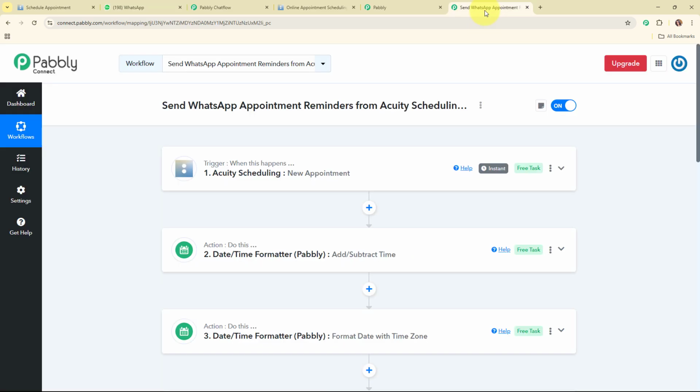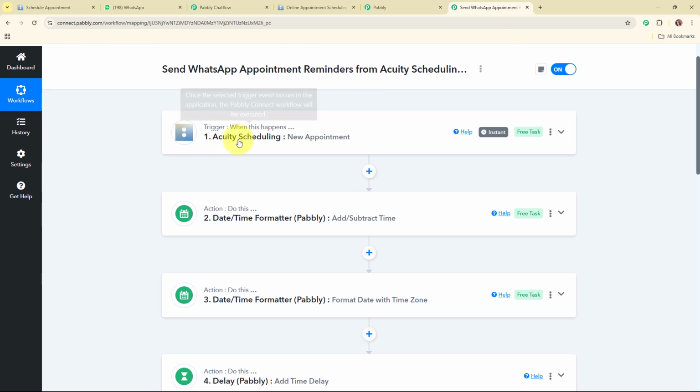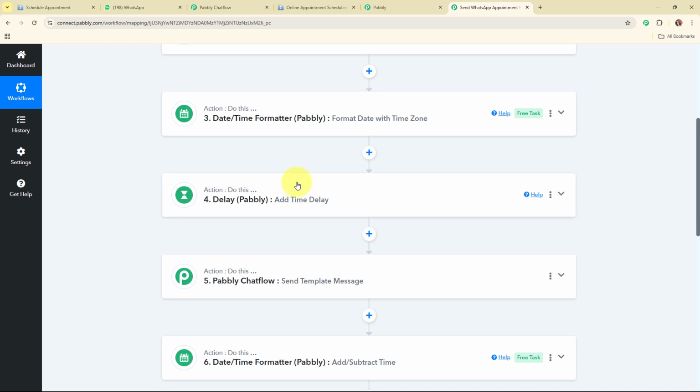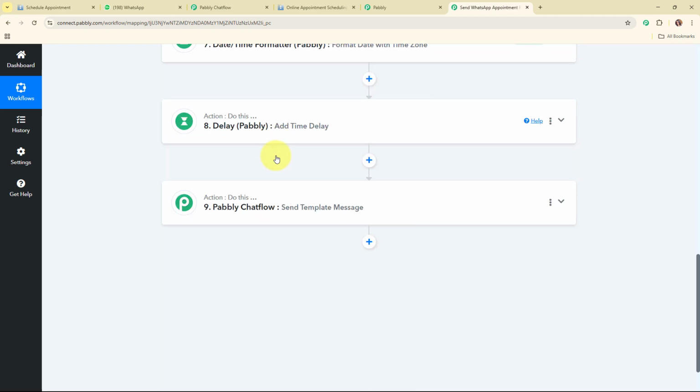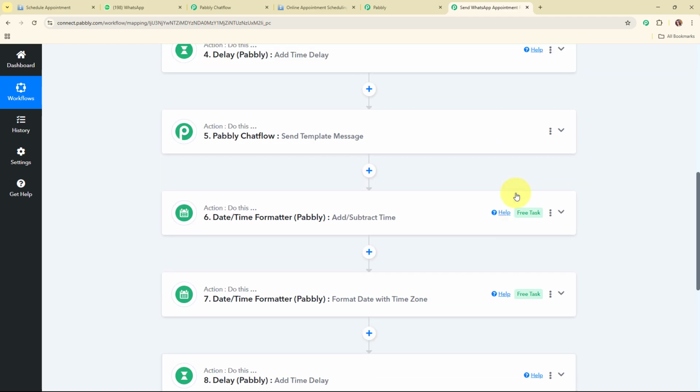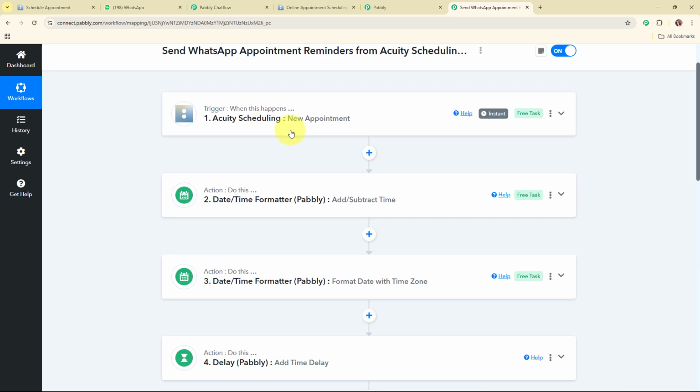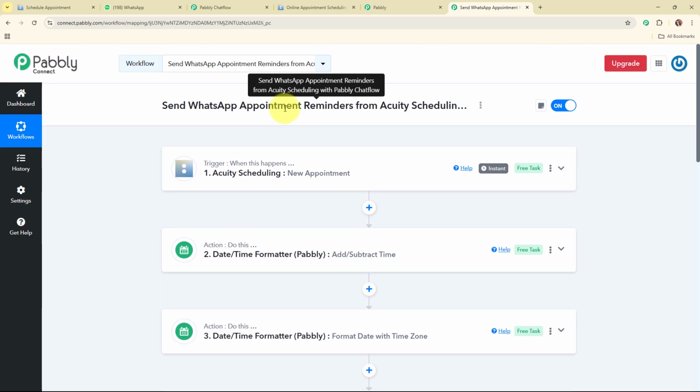Now let me summarize this whole video for you. So we have selected a trigger as AQT scheduling and action as datetime formatter by Pabbly, twice, then delay, and then Pabbly Chatflow, and then once again datetime formatter by Pabbly, twice, and then delay, and then Pabbly Chatflow. So that automatically whenever a new appointment is scheduled in our AQT scheduling, then automatically 1 hour before the scheduled time and 30 minutes before the scheduled time, an automated WhatsApp message reminder should be sent to my client on his or her WhatsApp number through the all-in-one WhatsApp communication platform, that is Pabbly Chatflow. Alright, so these were the steps to how to send WhatsApp appointment reminders from AQT scheduling with Pabbly Chatflow.